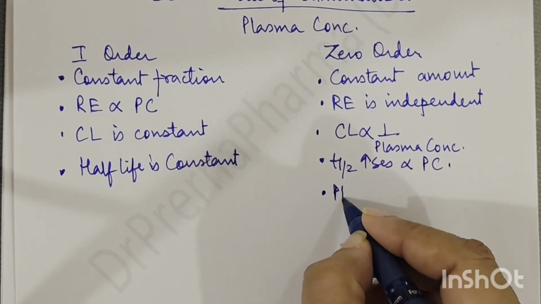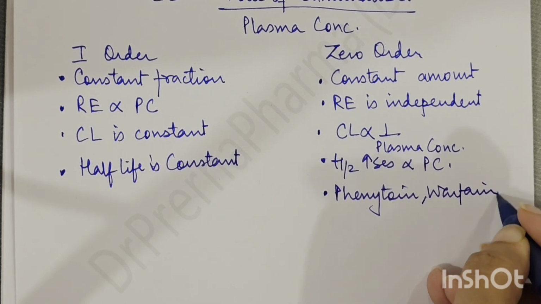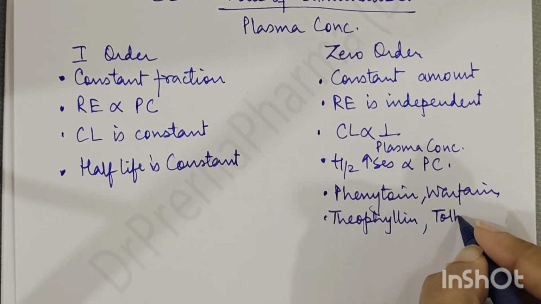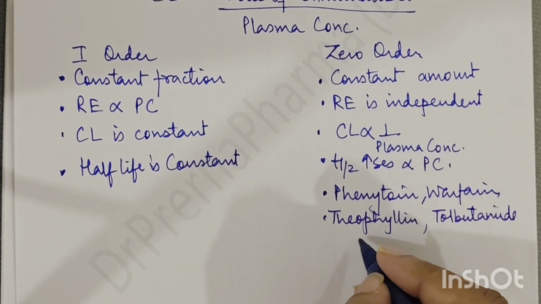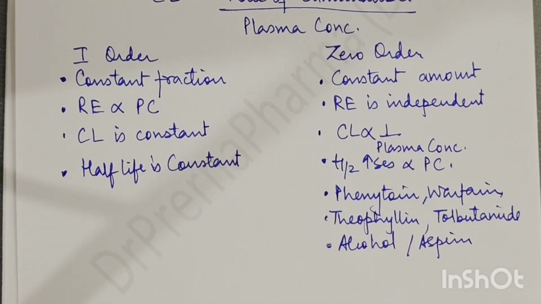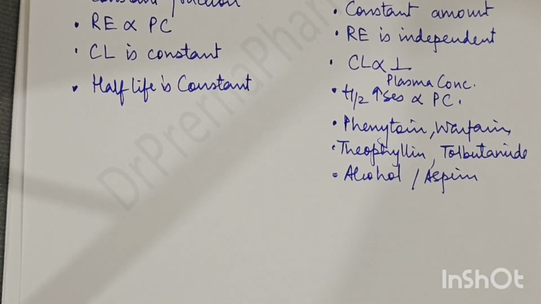The drugs which undergo zero order kinetics are phenytoin, warfarin, theophylline, tolbutamide, alcohol, and aspirin. Okay, so these are the important drugs which undergo it. These are the important points related to the first order and zero order kinetics, right?